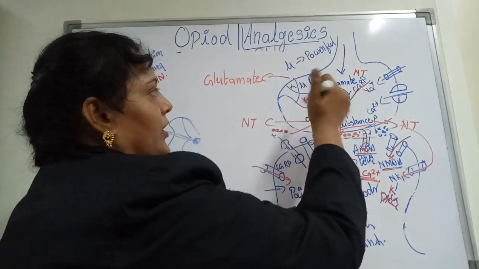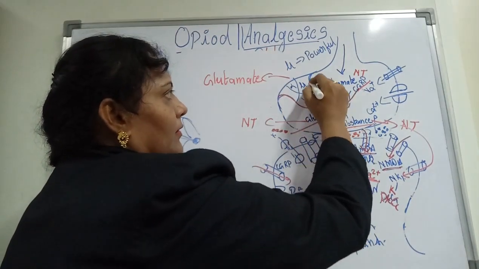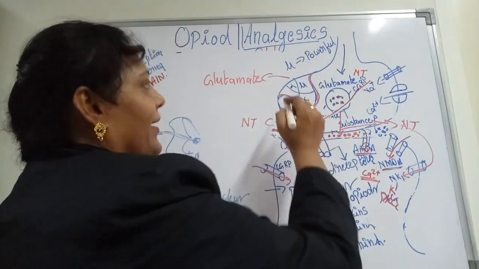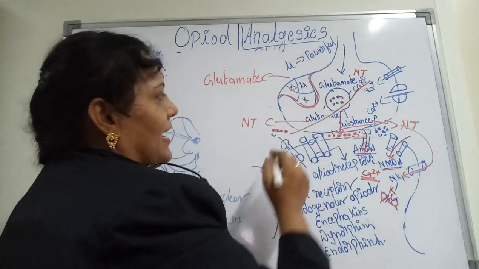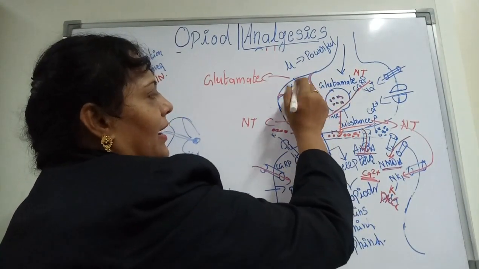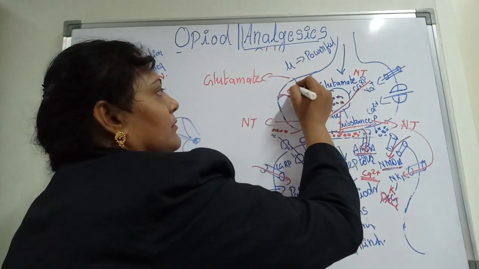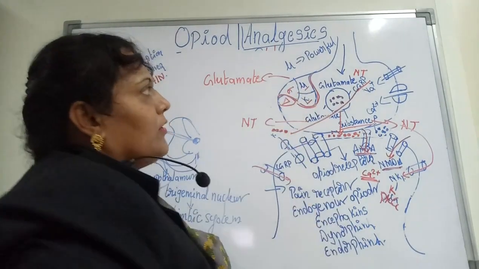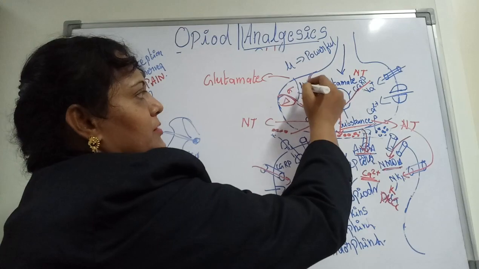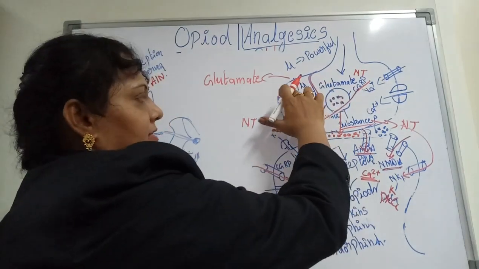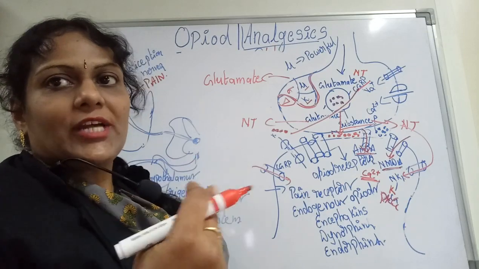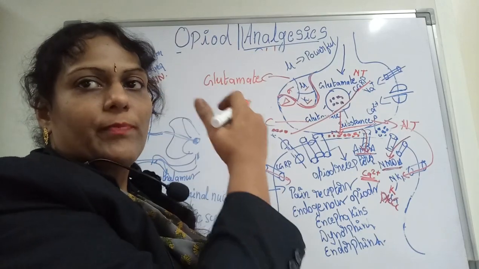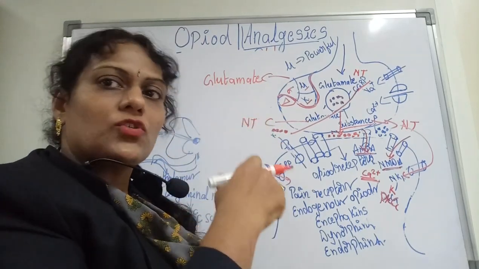And on top of it, I have indicated over here in the red line, the receptor consists of three parts: mu, kappa and sigma. And sometimes you go for delta also. This mu and kappa are both the same, and sigma and delta. So there are three types of subunits in each opioid receptor. One opioid receptor is present on the presynapse and the other opioid receptor is present on the postsynapse.